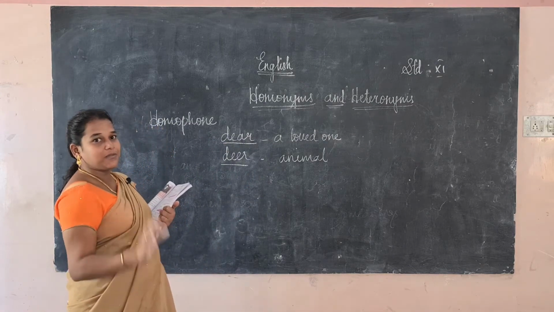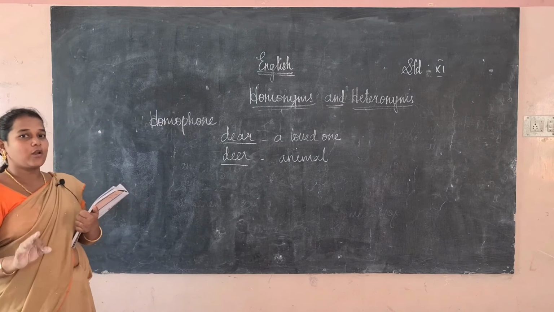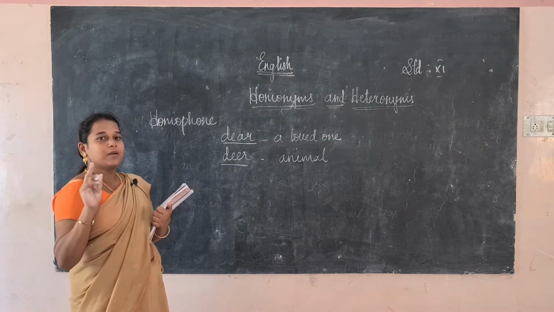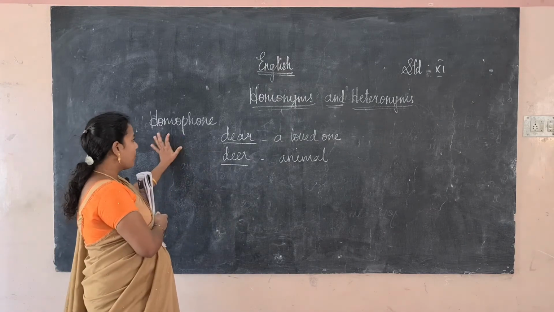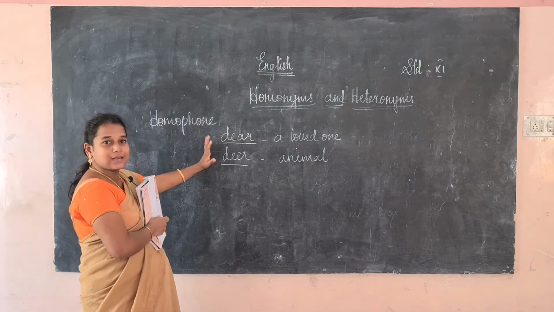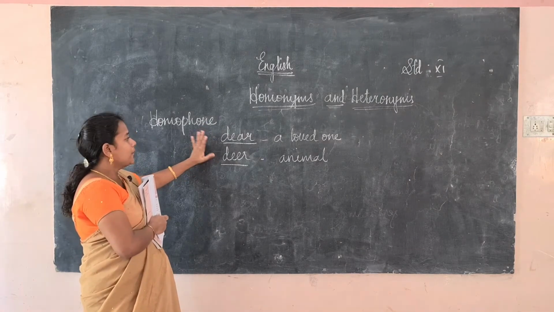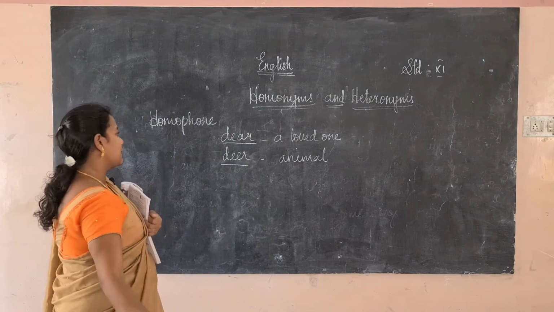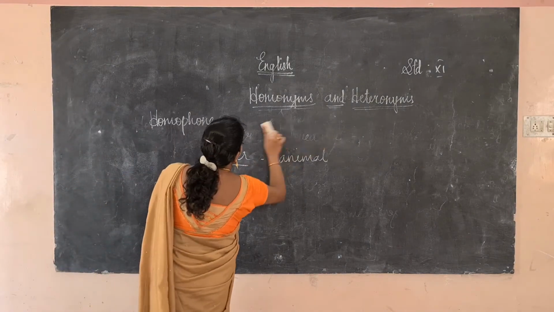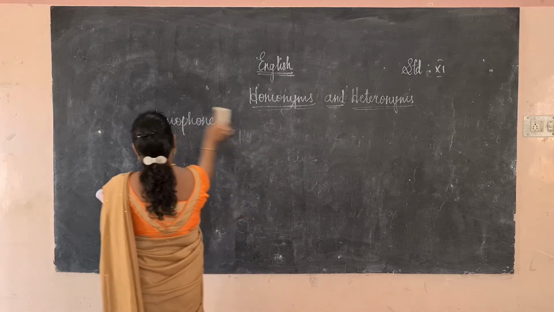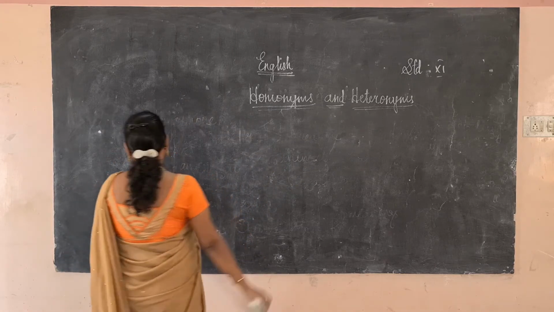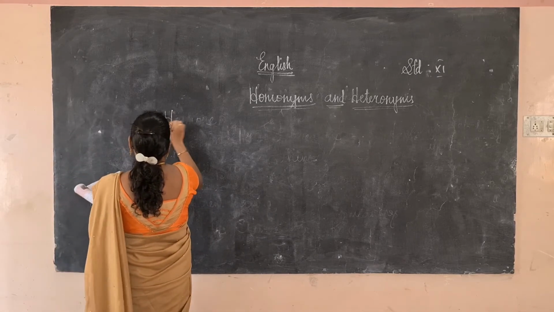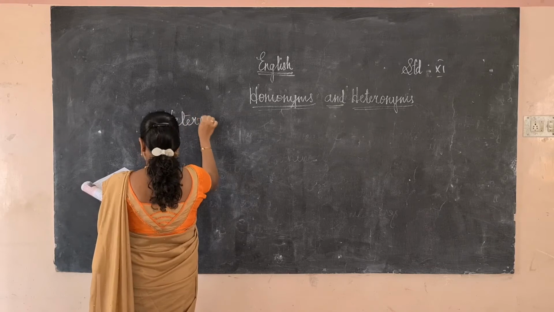This is the difference between the homograph and the homophone. In a homograph, the pronunciation is the same, the spelling is the same, but the meaning is different. In a homophone, only the sound is common, but the meaning and spelling are different. I hope you have understood the difference. Okay, next one, heteronym.